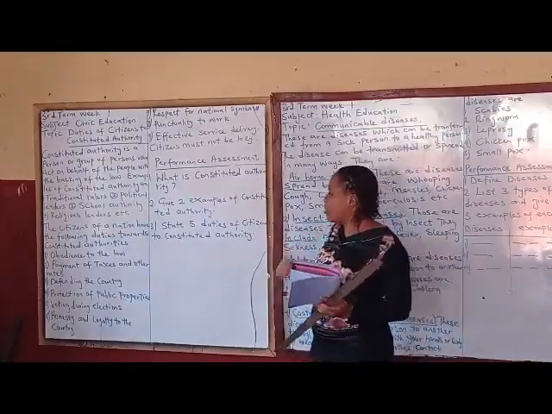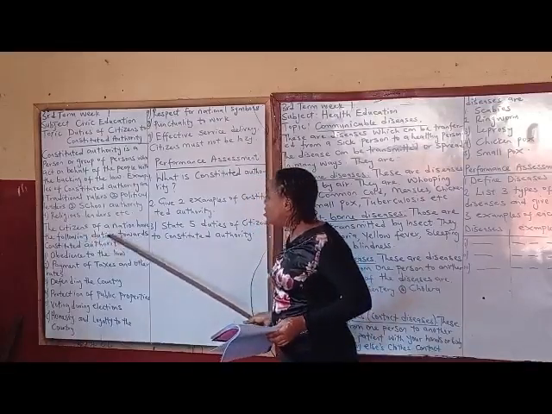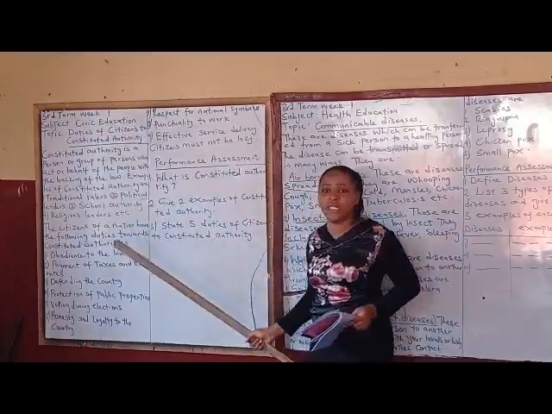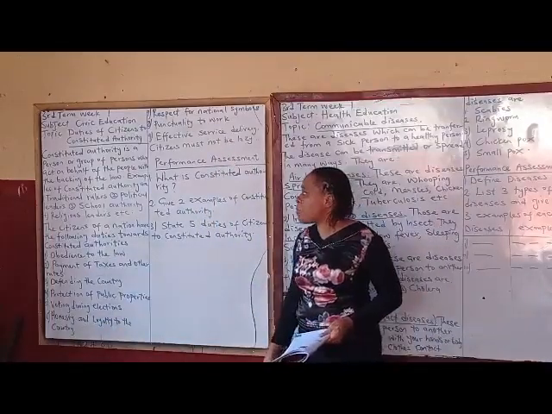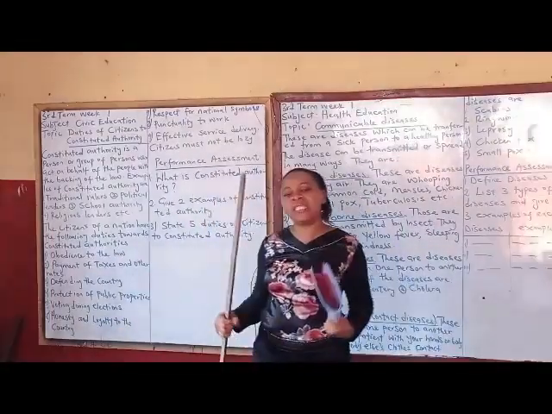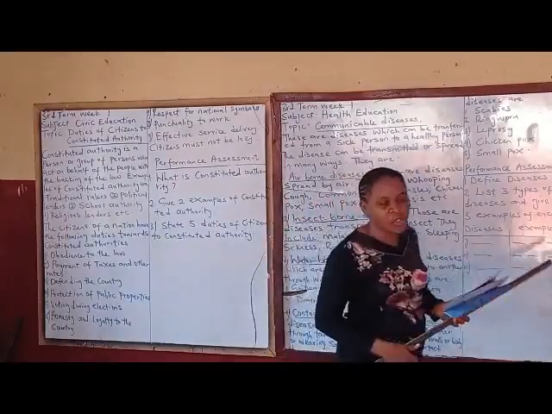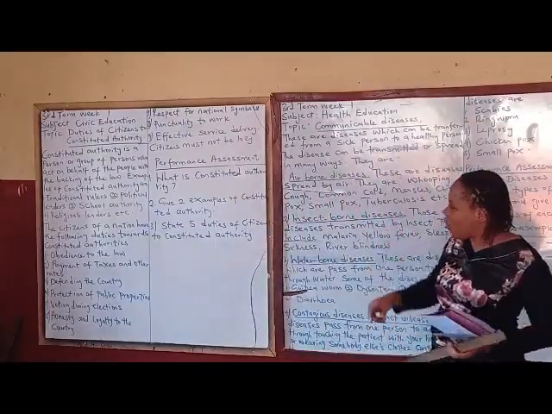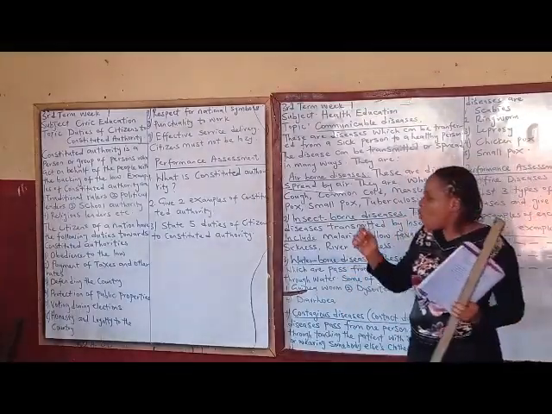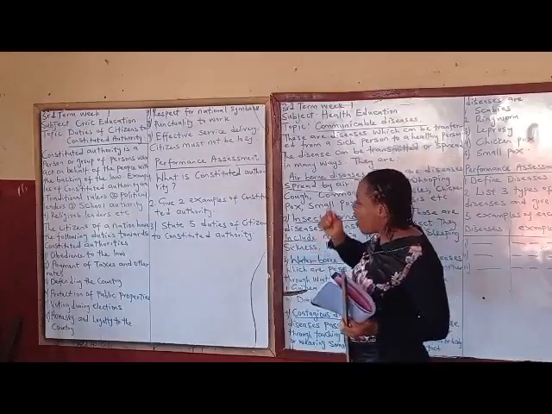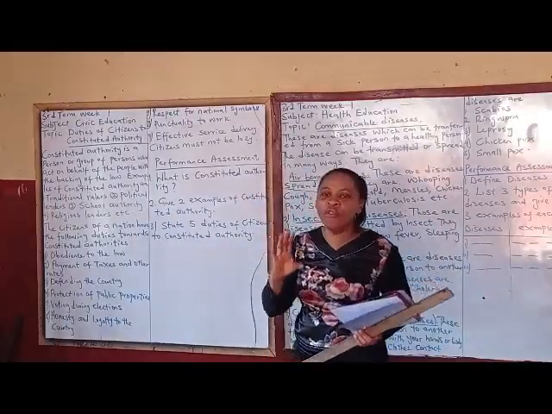Now, the next topic is the duties that citizens of a nation have. Remember, our topic is duties of citizens to what? Constituted authority. As law-abiding citizens, we are all citizens of Nigeria. What are our duties towards constituted authority? What should be our duties to make Nigeria a better place? What are those things that we ought to do, that we have to do as good citizens of Nigeria in order to make Nigeria move forward?